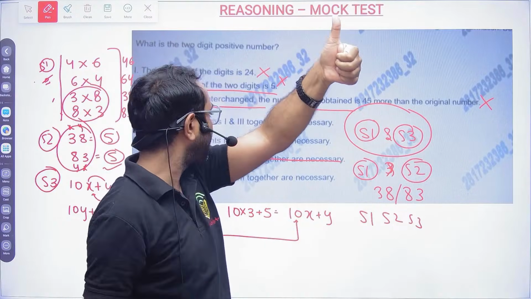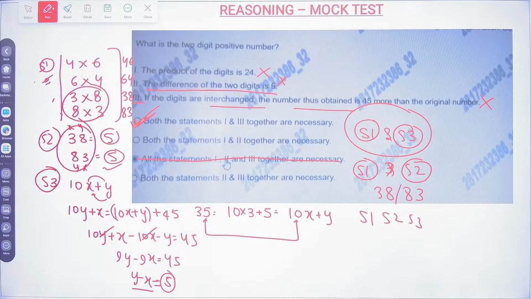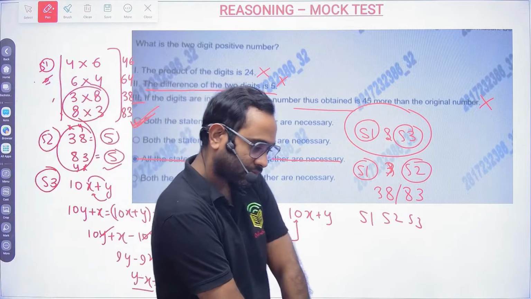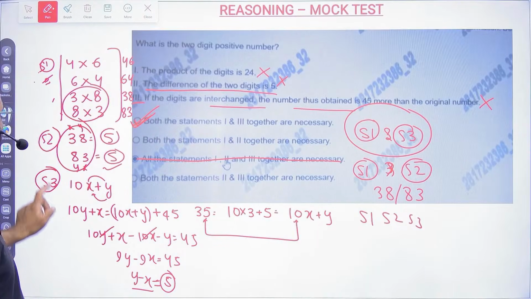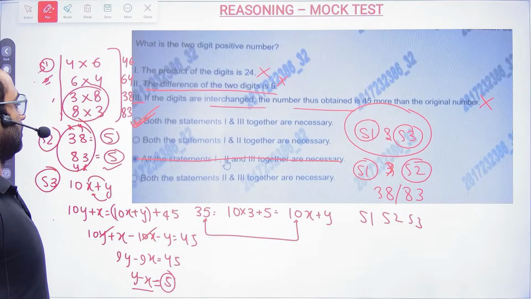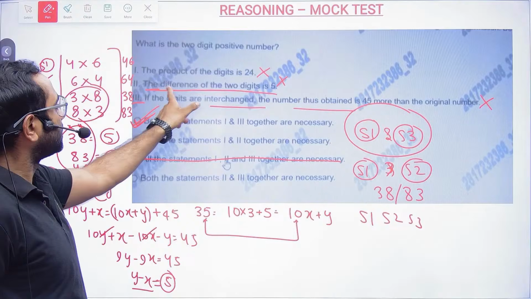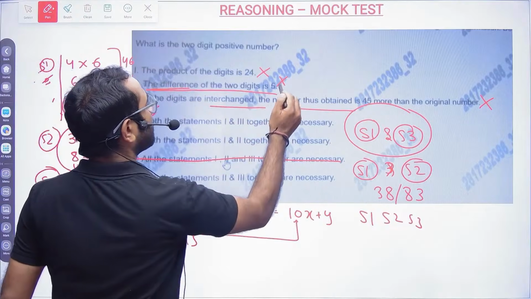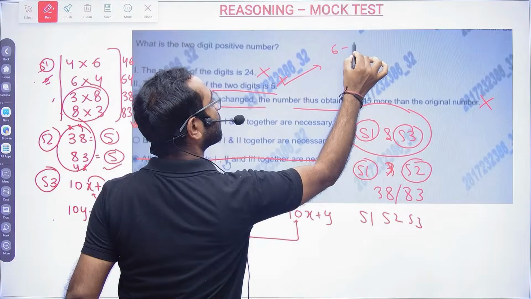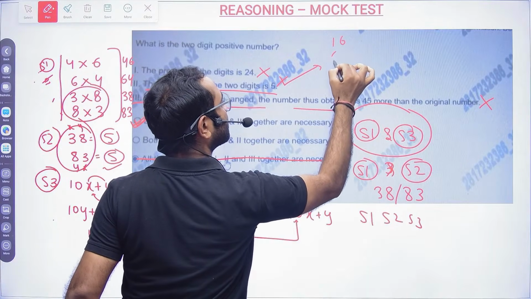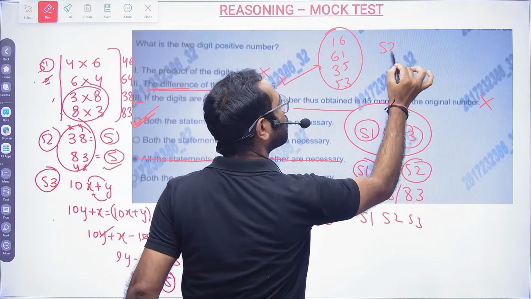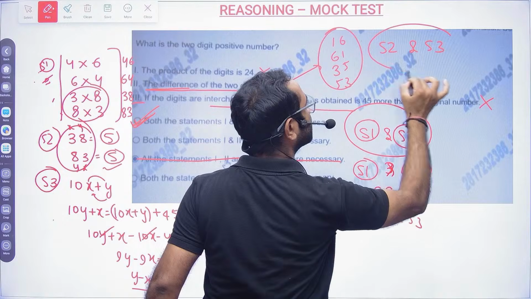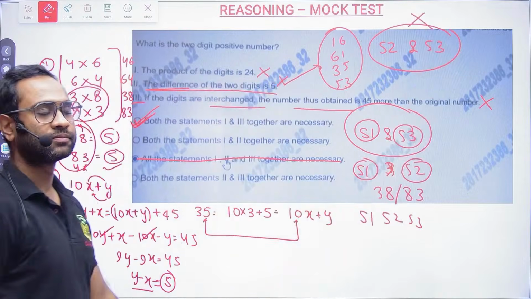Tell me if it is clear for everyone. Option A will be the correct answer. 1 and 3 is required. You will be easily able to solve this. See, statement 2, the difference between the two digits is 5. So in this case, you can have 16, 61, 35, 53. So if you combine 2 and 3, you will not be able to answer.